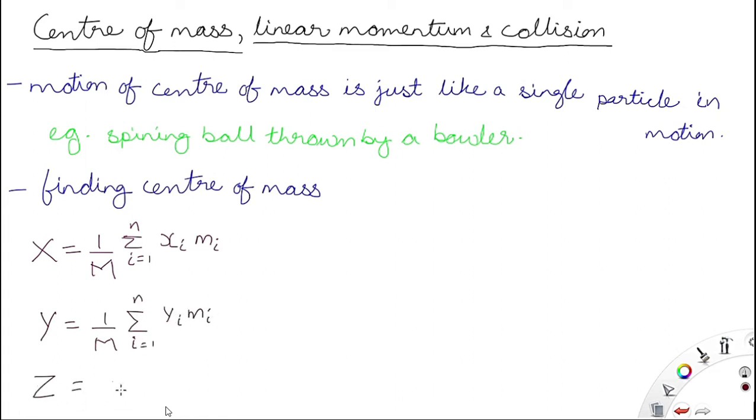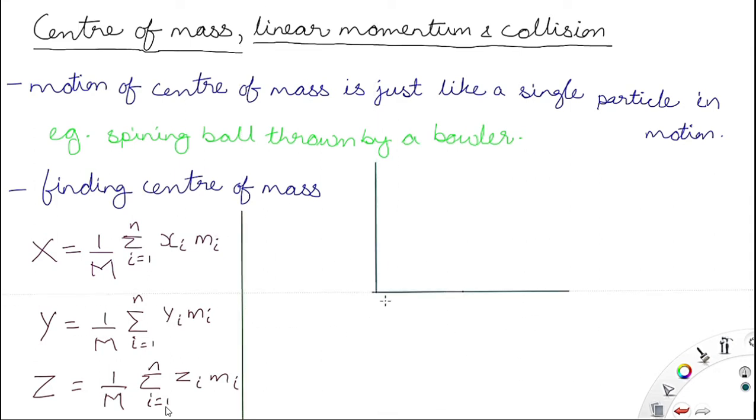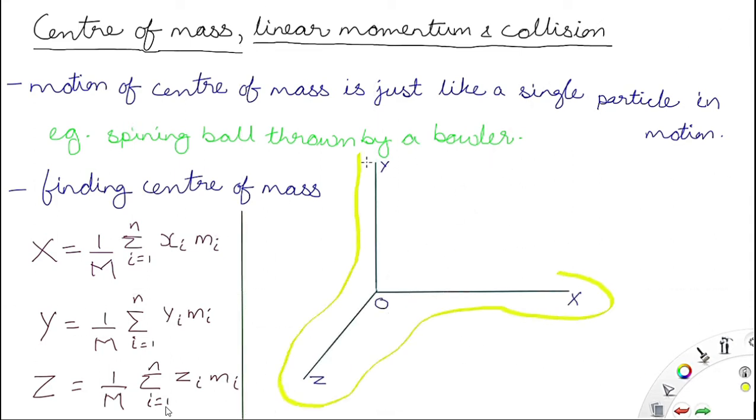So first of all, we have to study center of mass. What is center of mass? Center of mass is assumed as one particle. As you know, any object can be treated as a point object.